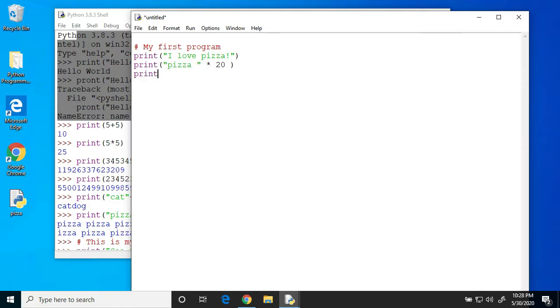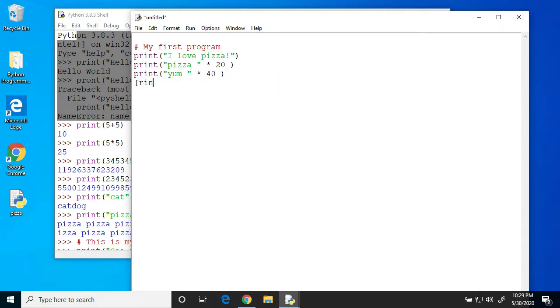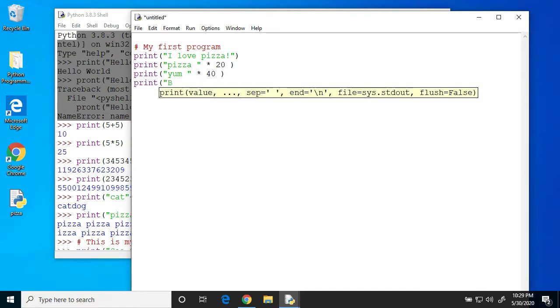Print, yum times 40. Alright, and then let's finish it off. Print burp. Let's give it a nice long burp over there.